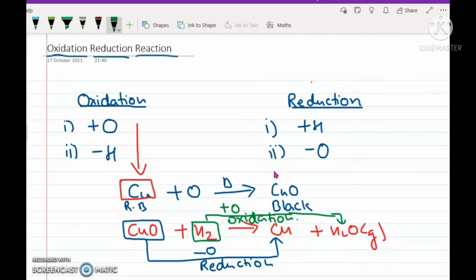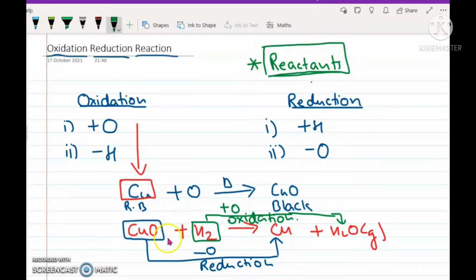I don't know whether you have noticed that whenever I am looking for a substance which is getting oxidized or reduced, I am always looking towards my reactants. So whenever a question in your board examinations asks what among the following is getting oxidized, please look towards the reactants which are participating in that reaction.